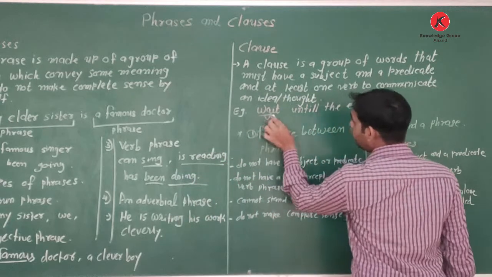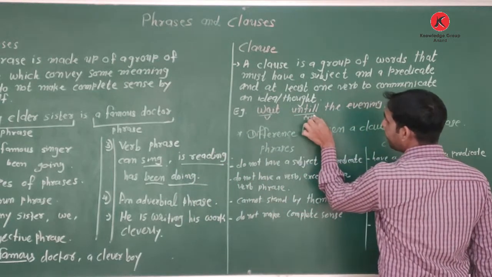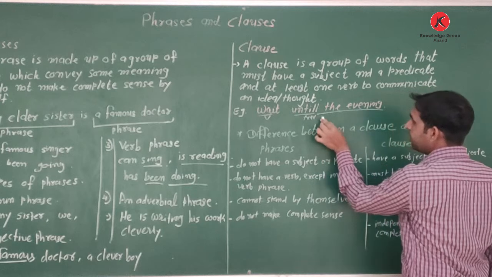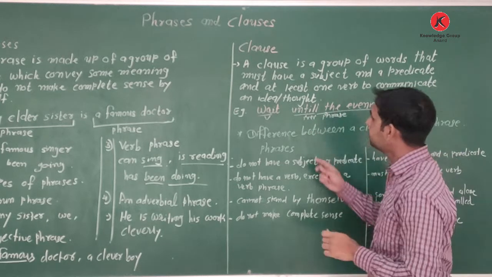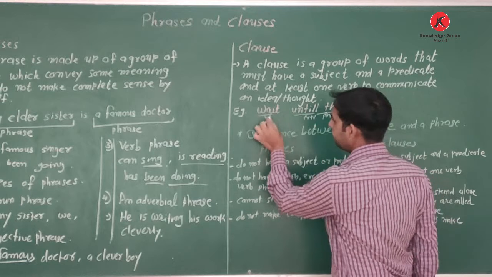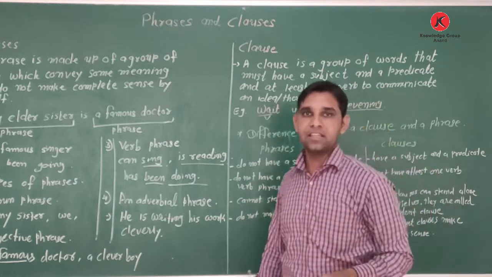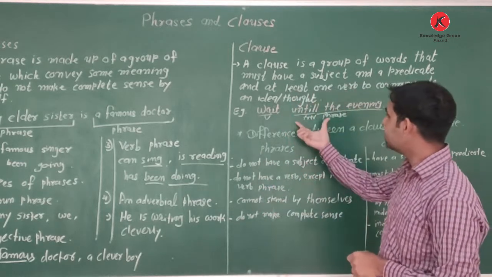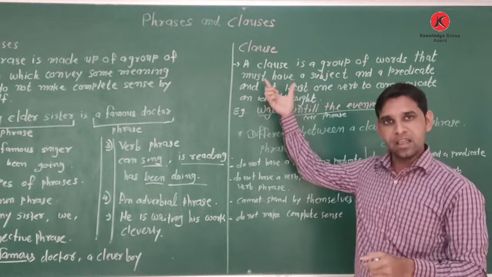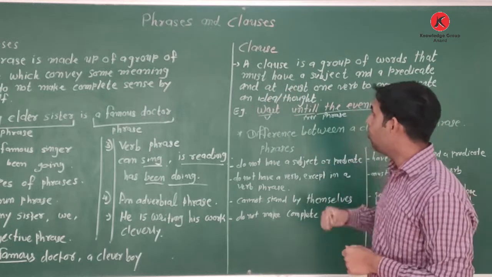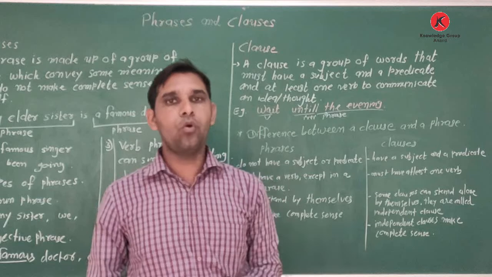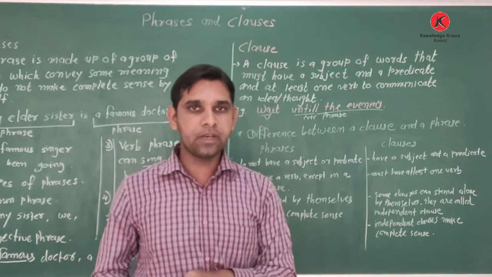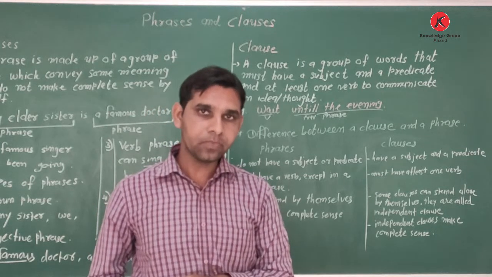See the example: wait until the evening. Wait is the verb, until is a preposition. So we can say it's a prepositional phrase. It's an implicit sentence without a subject. So we will include this sentence as a clause. So how do we know whether it's a phrase or a clause?